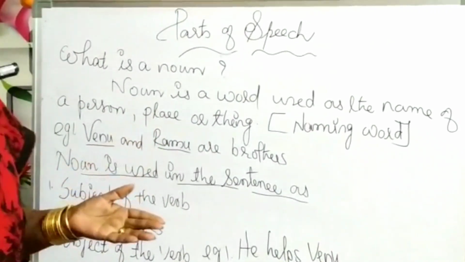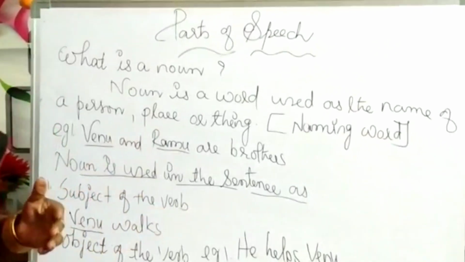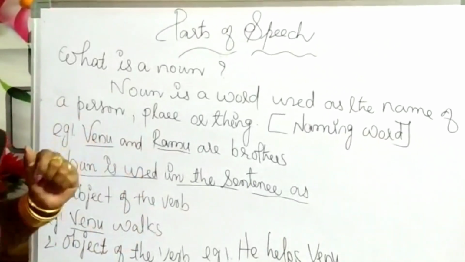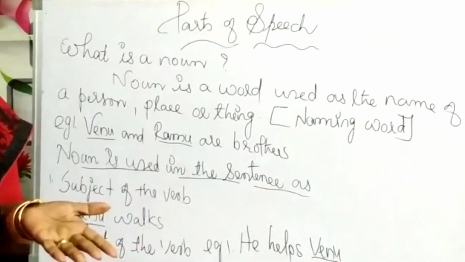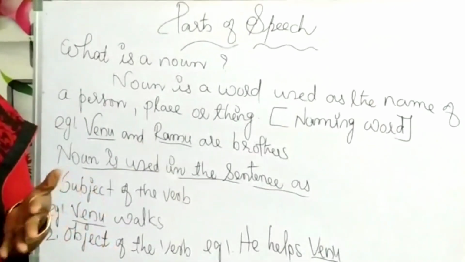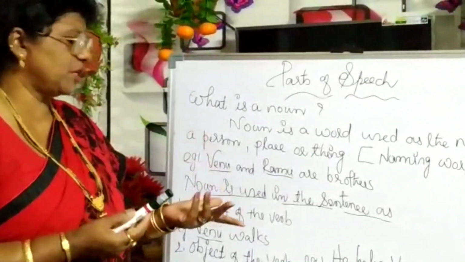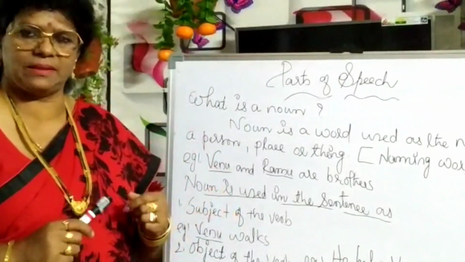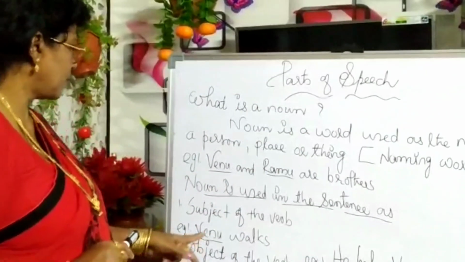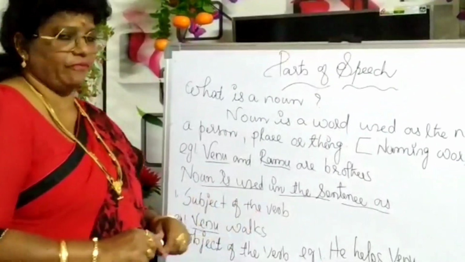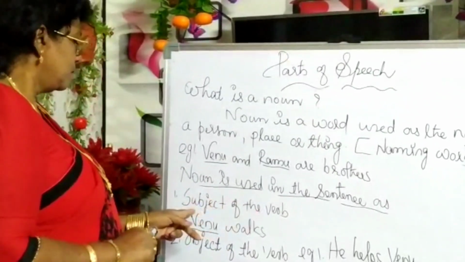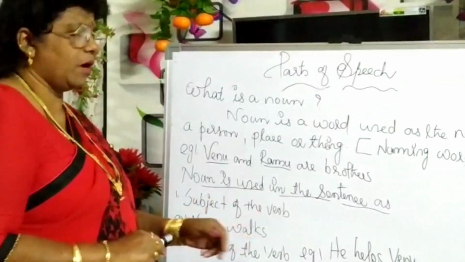And noun is used in sentences in various places. Sometimes a noun can be an object, sometimes a subject. First, subject of a verb. Venu walks.